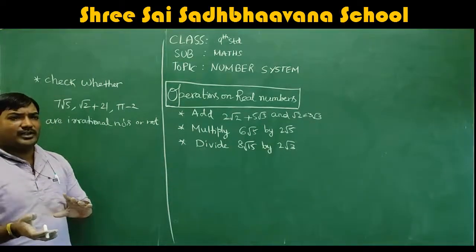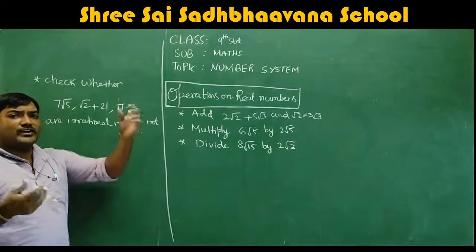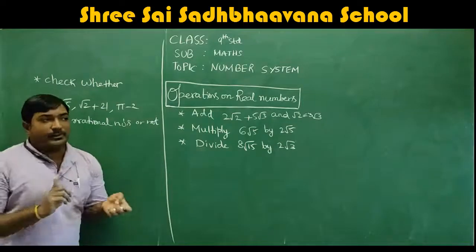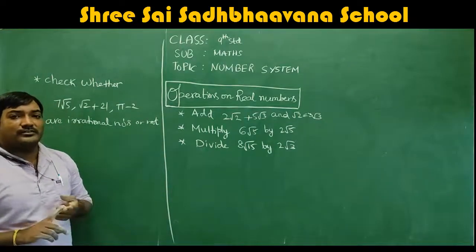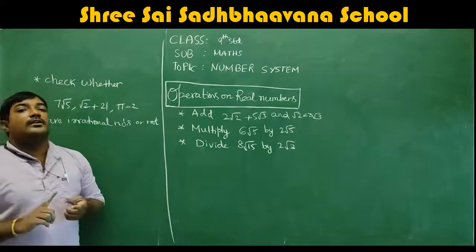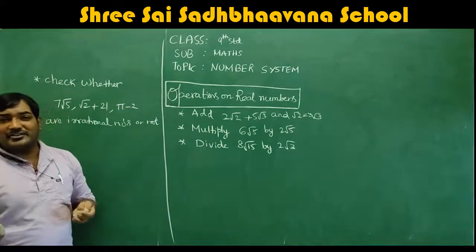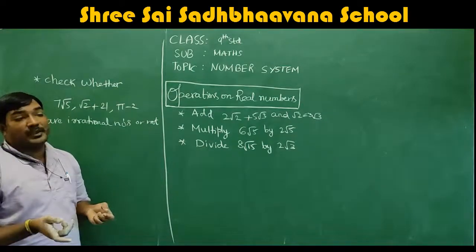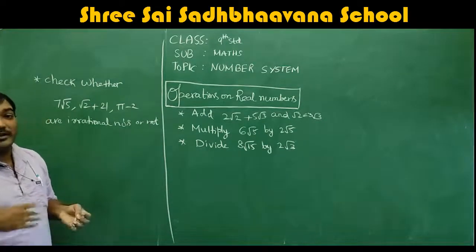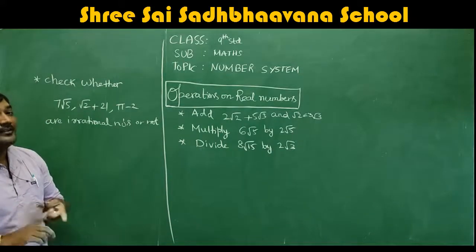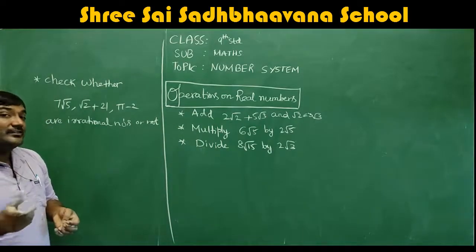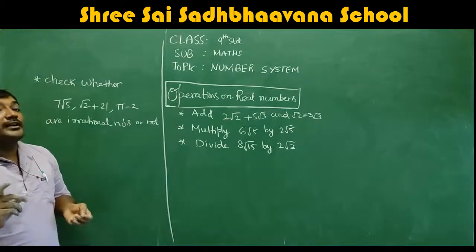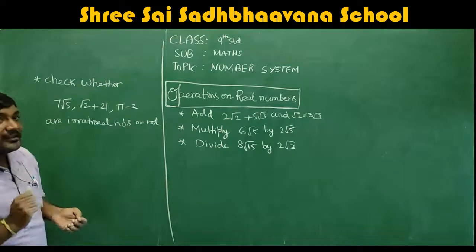I'm just recapping it, so you still understand the difference between a rational number and an irrational number. Remember, I'm discussing the concept once again with you. Rational number, I'm relating it to the decimal expansion. A rational number's decimal expansion is repeating and non-terminating, and that is considered a rational number. And a terminating decimal is also considered a rational number.